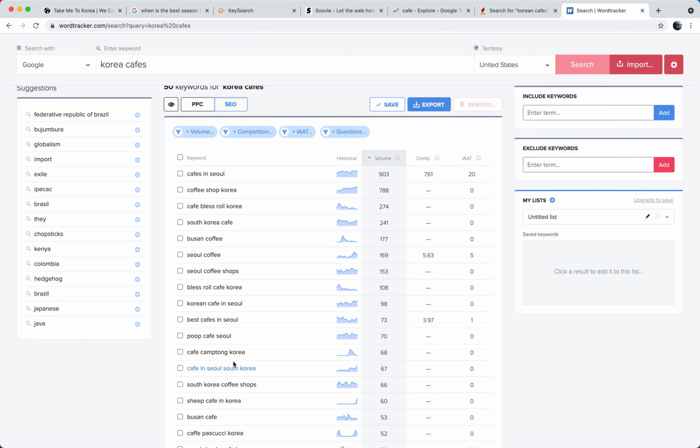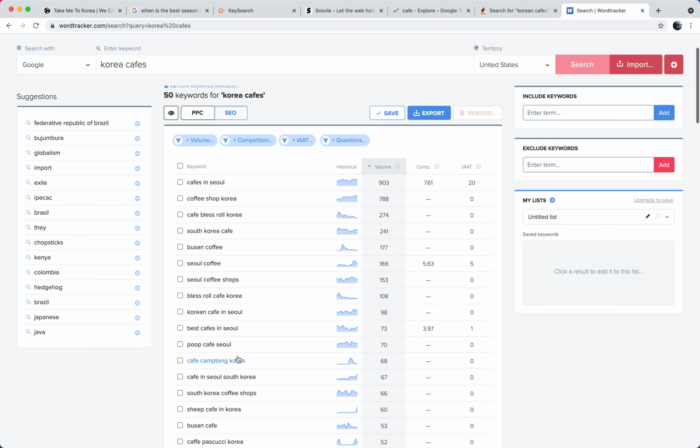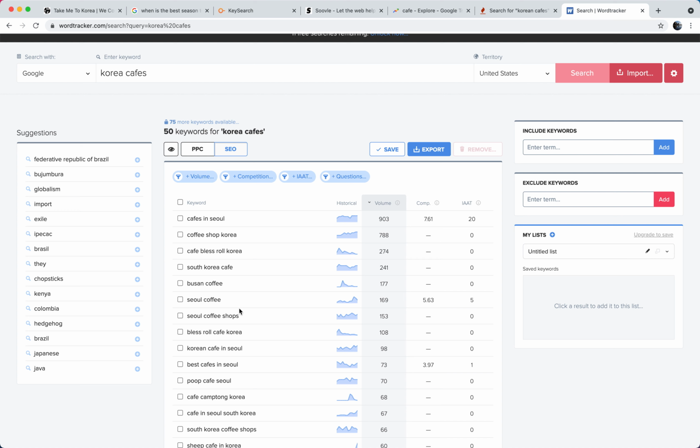So once you've found all these keywords, you want to find something that you actually want to write about. In this case, maybe best cafes in Seoul, or the Poop Cafe is also very popular. You can choose what you want to write about here. So from the start, you decided you want to write about cafes, but you have to check if there's actually people searching for that. So then you come to these tools, you can see there's not that much interest, but there is some interest, and this can change over time. And then from these, you can find some keywords that you want to target, and you can also narrow down what you want the post to actually be about.